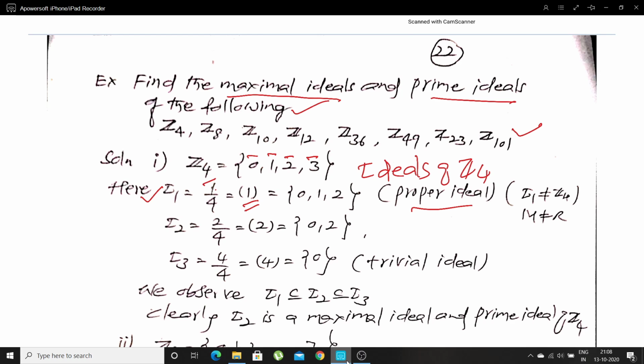And 2 into 3 is 6, and 6 under Z4 is 2. That means generated by 2 has only 2 elements, 0 and 2.